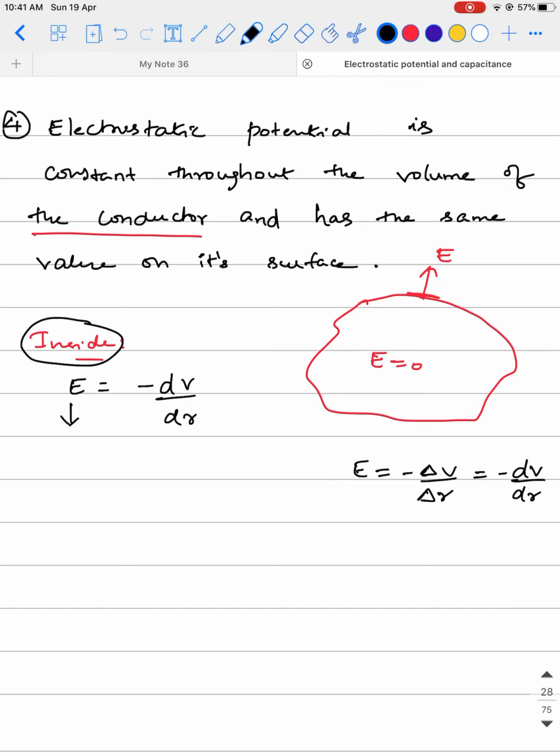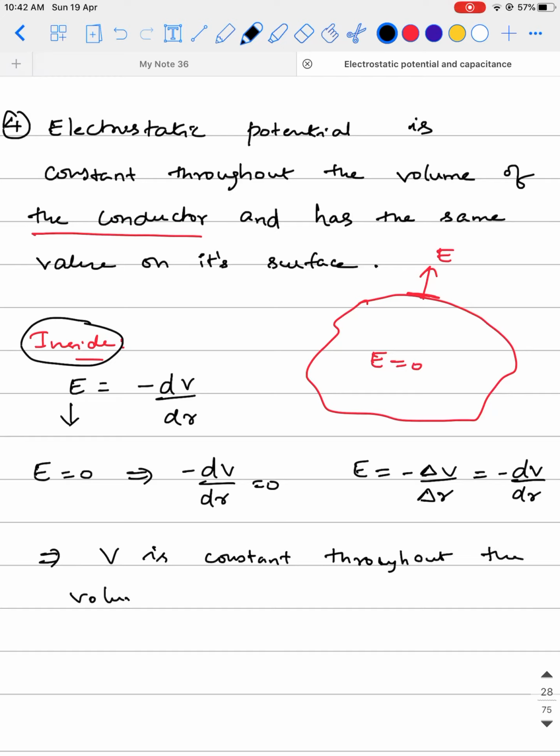We know that the electric field inside the conductor is 0, which implies minus dV by dr is 0. So from this we can conclude that V is constant throughout the volume of the conductor, that is inside.